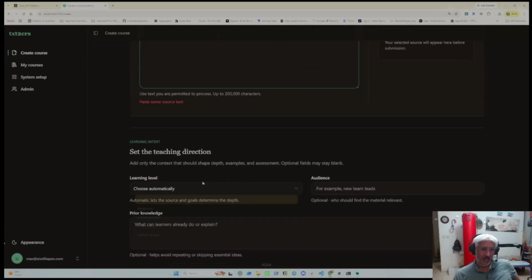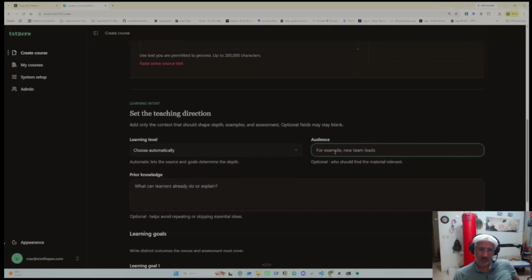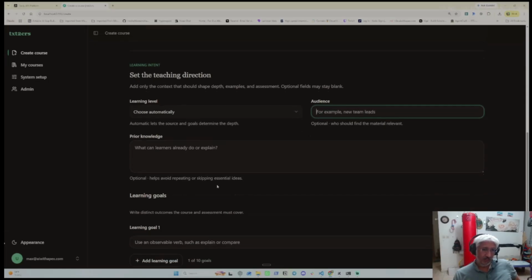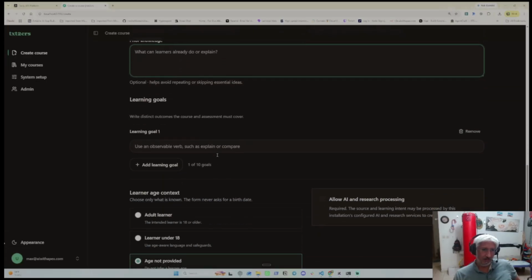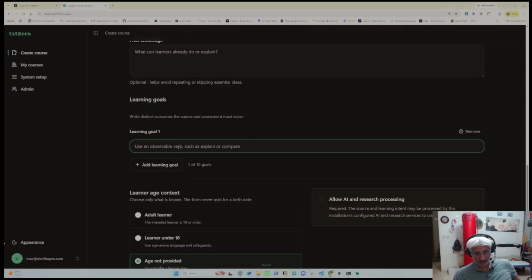But anyways, you'd set the level of difficulty and who it's for, like a freshman college student. What you already know you'd want to put here, that way you could skip those items. Then your learning goal. For example, if I want to learn advanced Python, I already passed a beginner-intermediate course, and I'll add that as a goal here. You could have up to 10 goals.